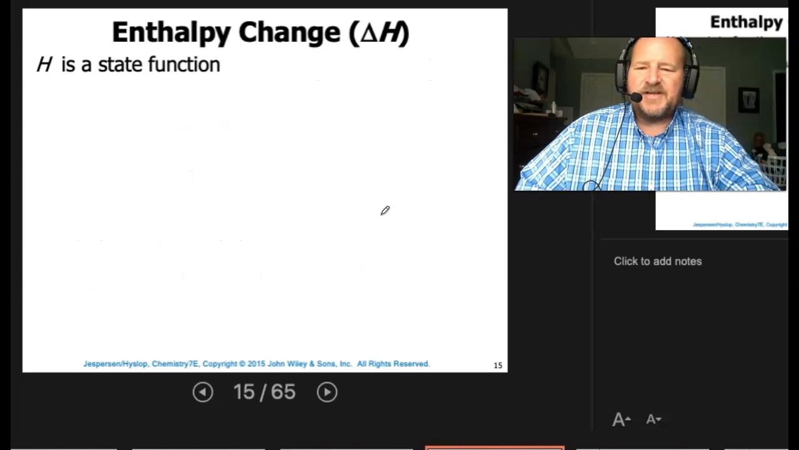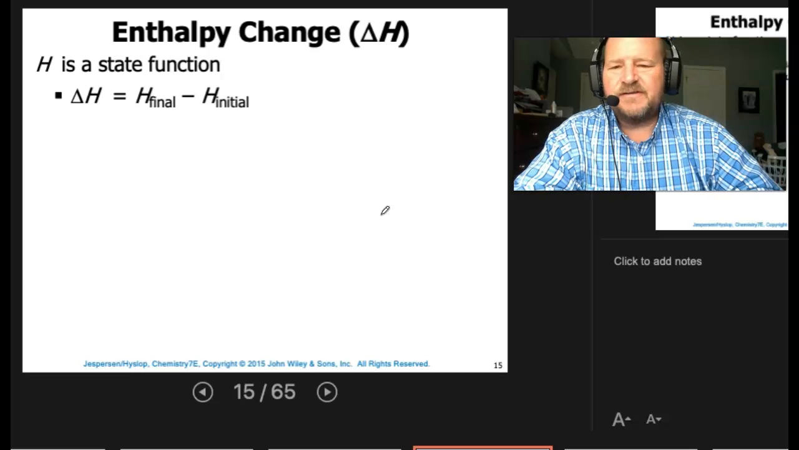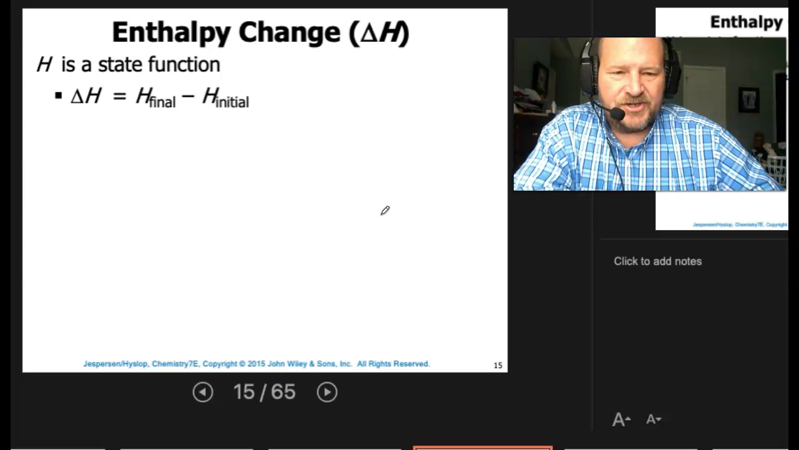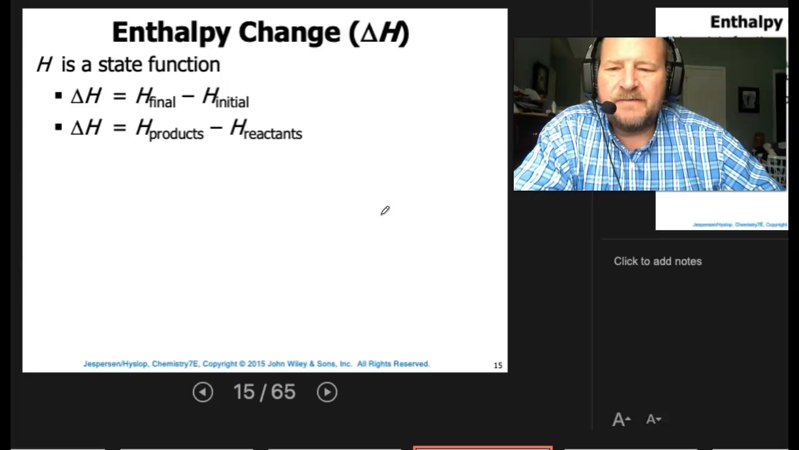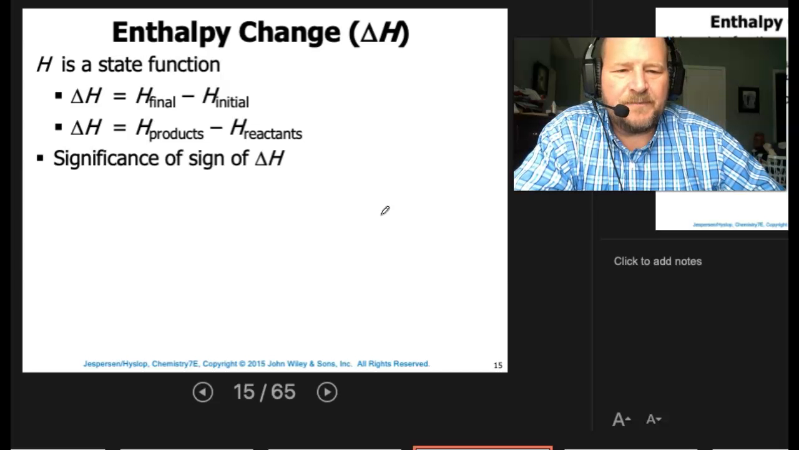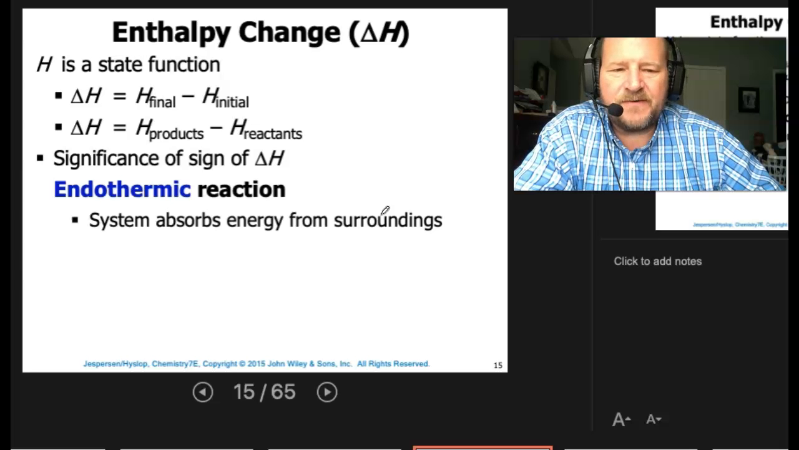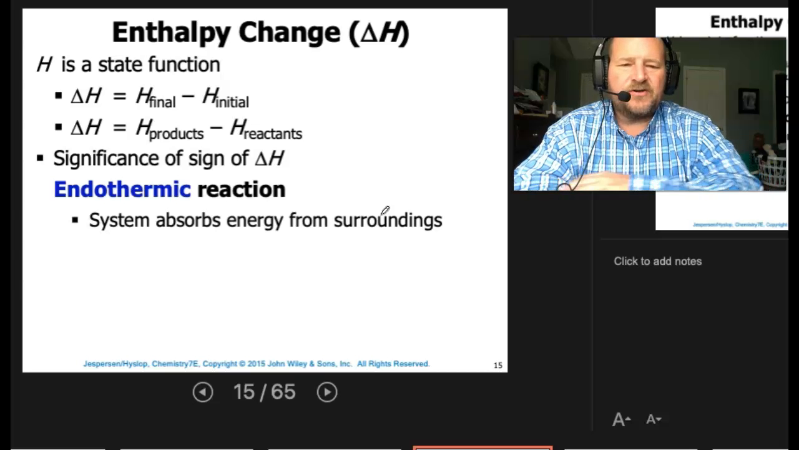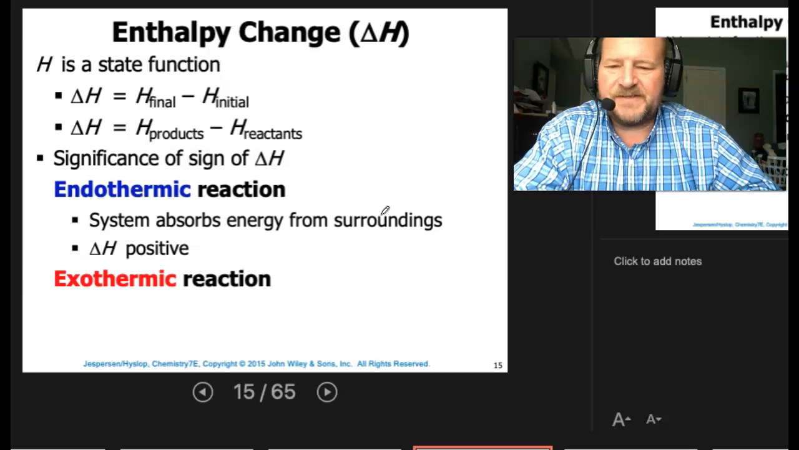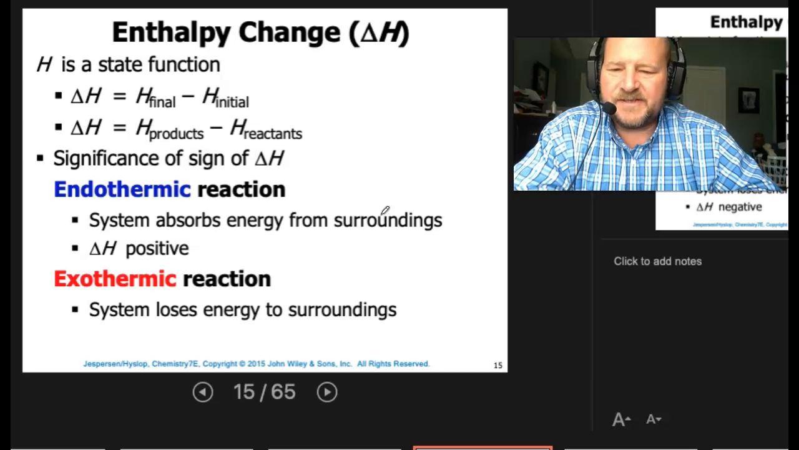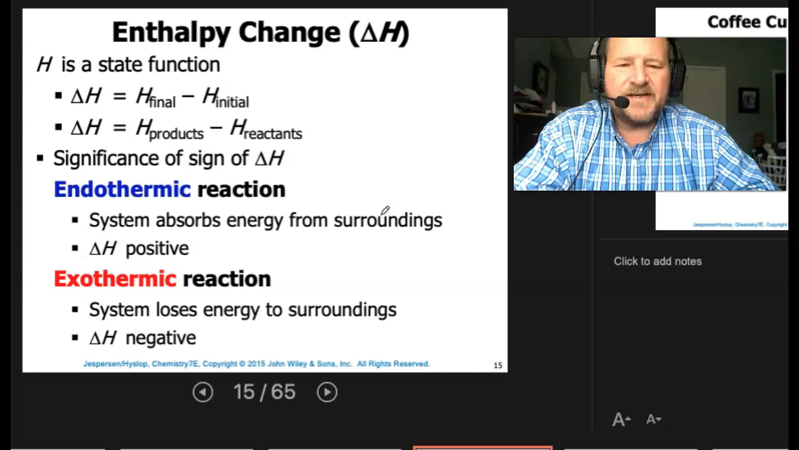So for the enthalpy change, delta H, remember H is a state function, so delta H would equal H final minus H initial. And really what we're looking at is the H of the products minus the H of the reactants. Okay, so we can look up enthalpy values for reactants and products. We can look that up for compounds. The significance of the sign of delta H is, if it's an endothermic reaction, we know the system is going to absorb energy from the surroundings, which means delta H should be positive. If it's exothermic, then we know that the system is going to lose energy to the surroundings, then delta H will be negative.